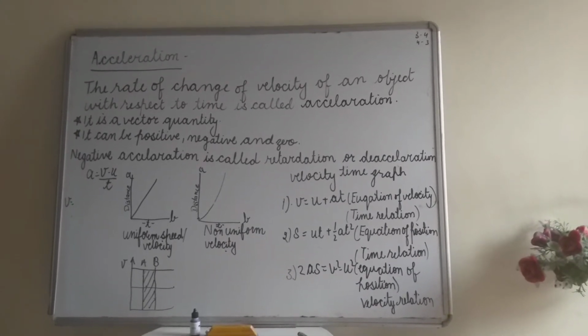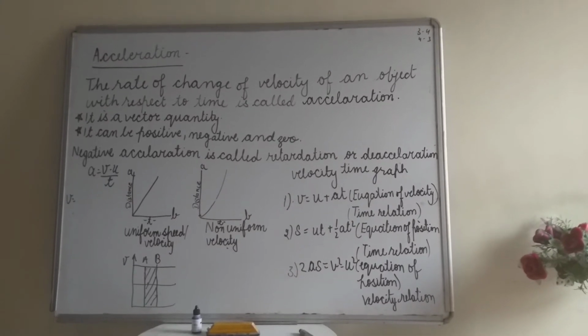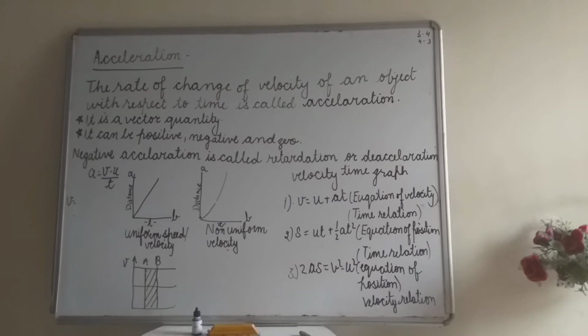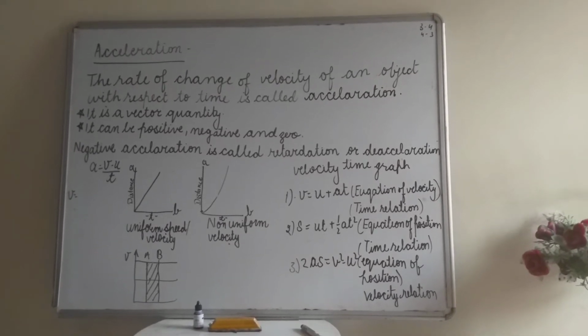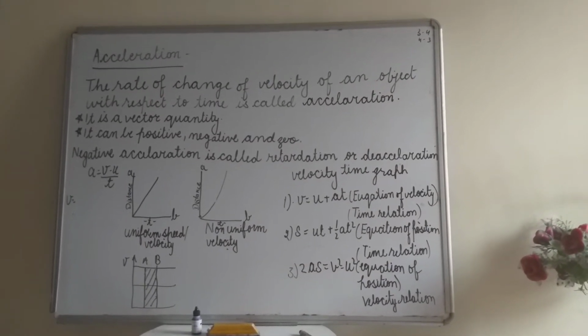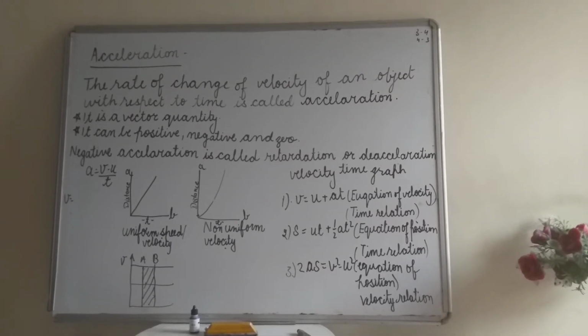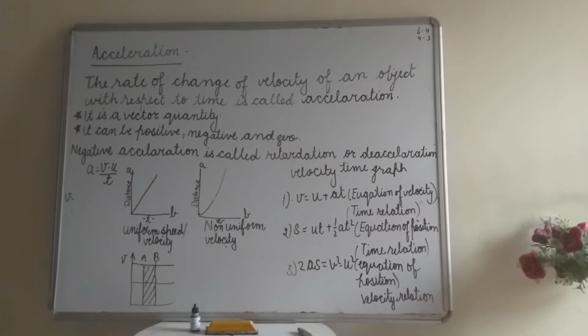Do you know? If the initial velocity is u and the final velocity is v, if the final velocity is more than the initial velocity, then the acceleration can be positive.